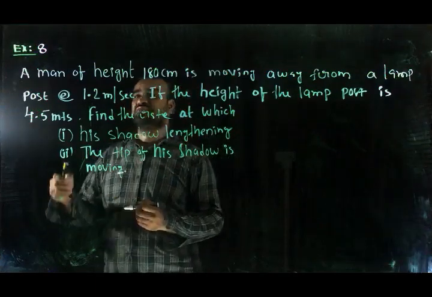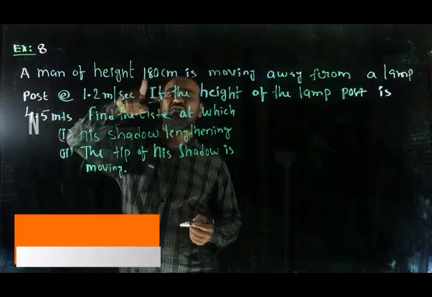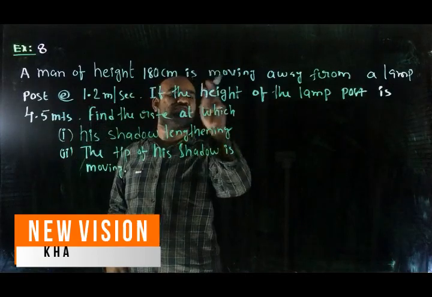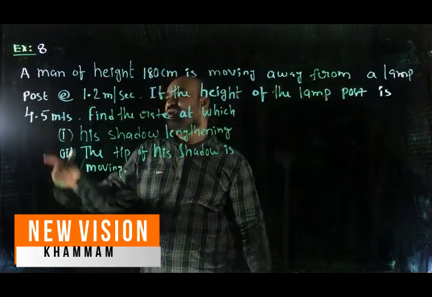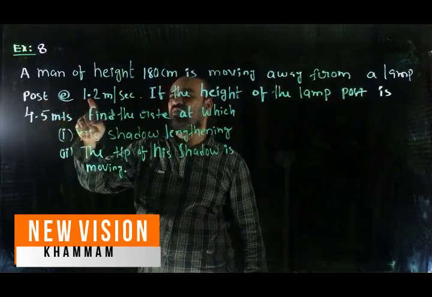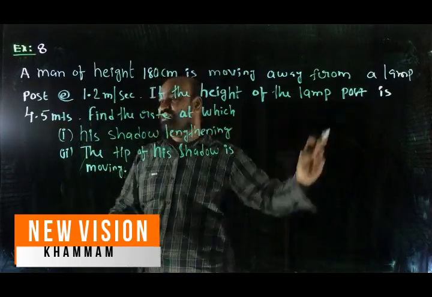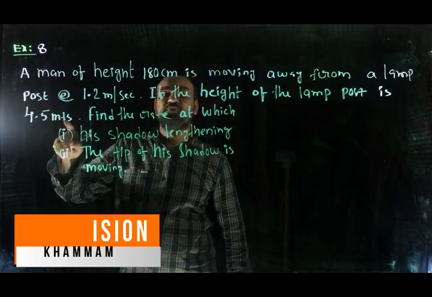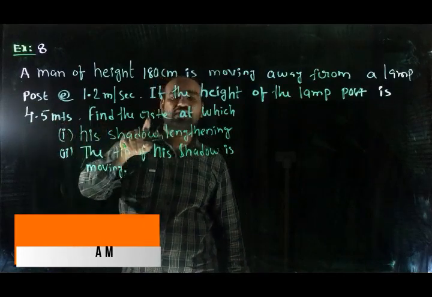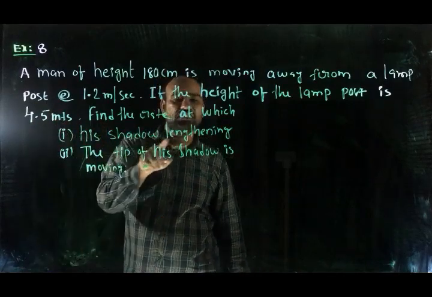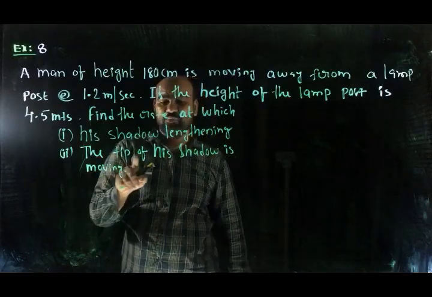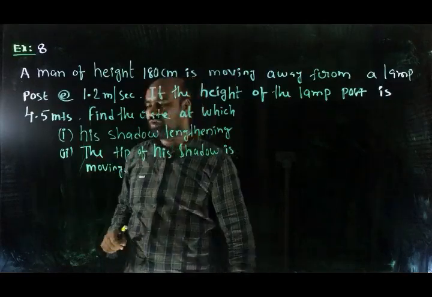Example 8. A man of height 180 centimeters is moving away from a lamp post at the rate of 1.2 meters per second. If the height of the lamp post is 4.5 meters, find the rate at which his shadow is lengthening, and the rate at which the tip of his shadow is moving.